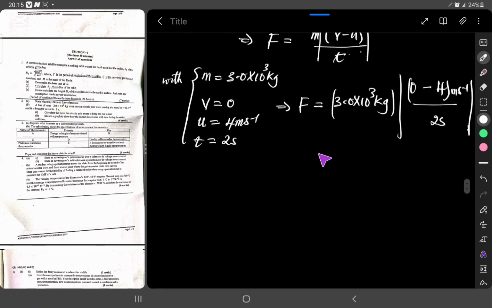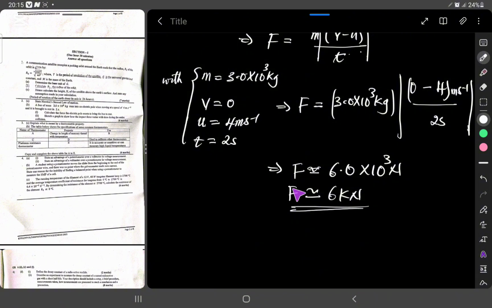So this will reduce to the force being approximately 6.0 times 10 to the power 3 newtons. That is approximately 6 kilonewtons in terms of multiples of 10.